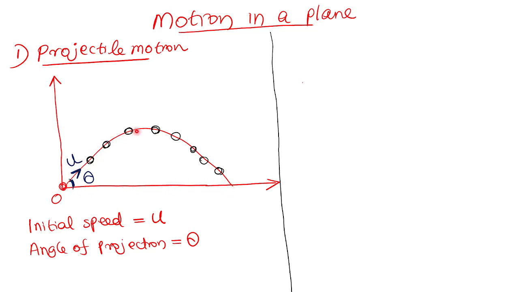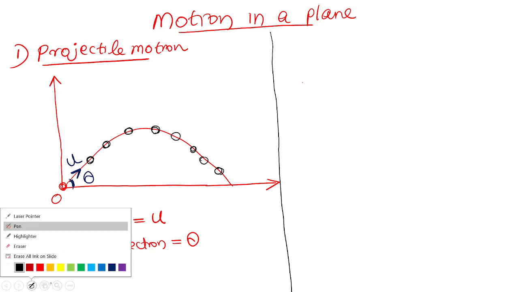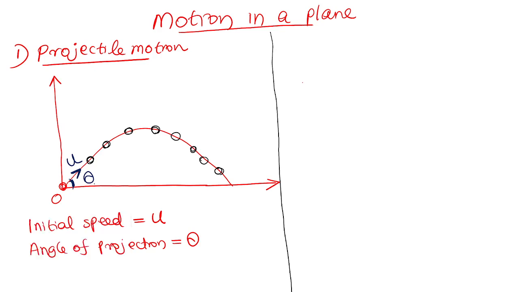If the body is moving like this, you can think about the shadow. The shadow will also be moving along the ground. If the body is moving like this, it will have a shadow on the ground. The shadow will be moving in this way.